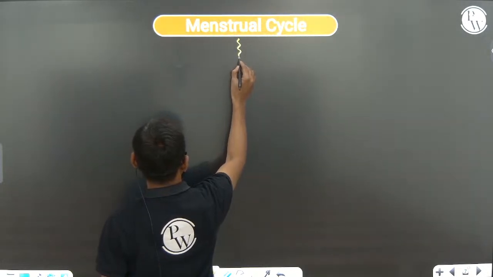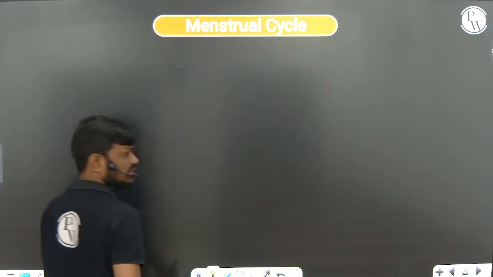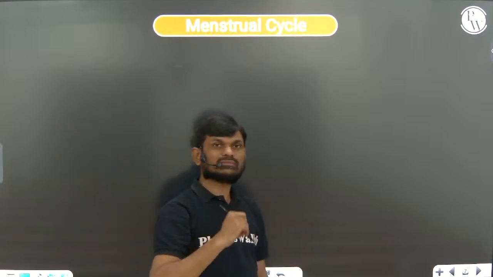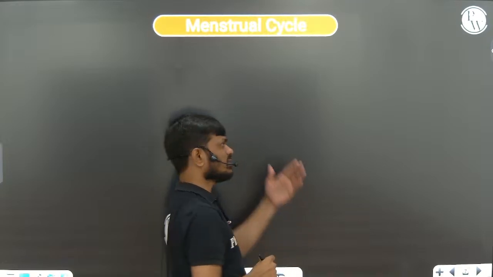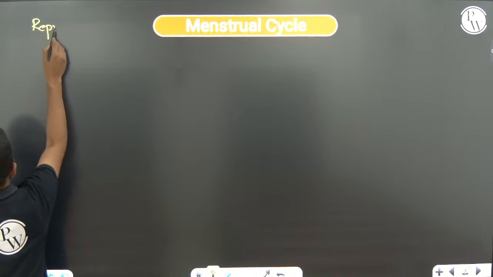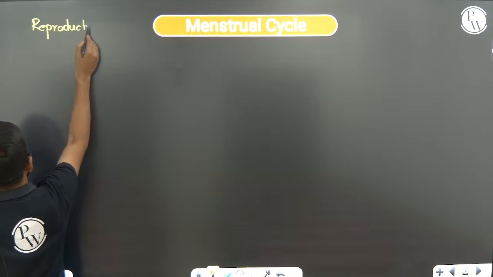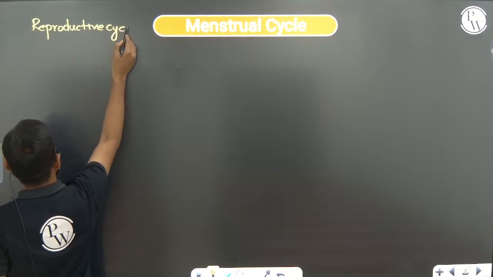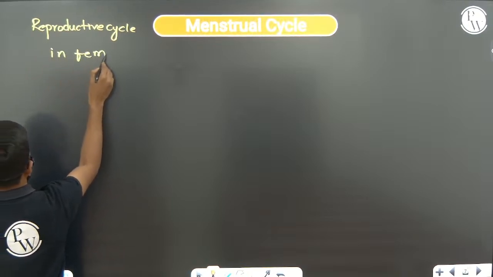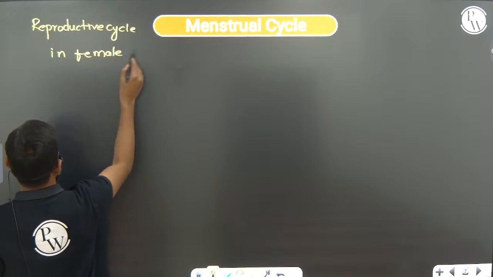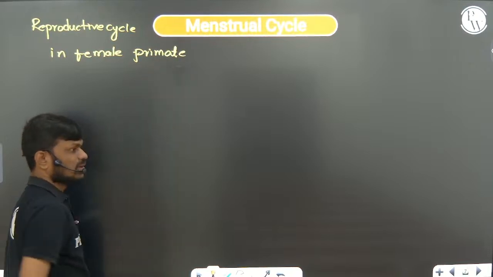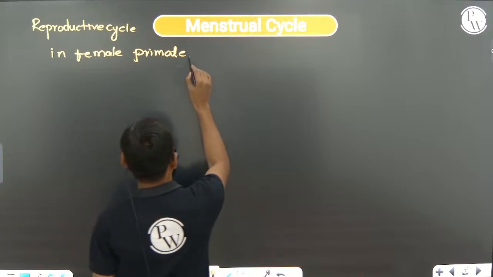Now, menstrual cycle. The reproductive cycle which is present in female primates we call the menstrual cycle.